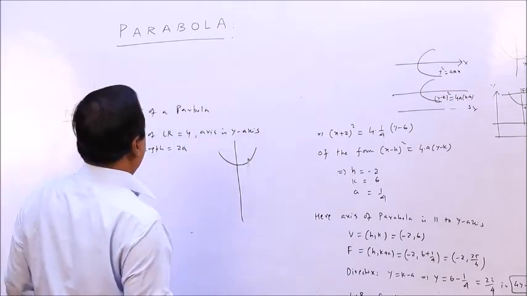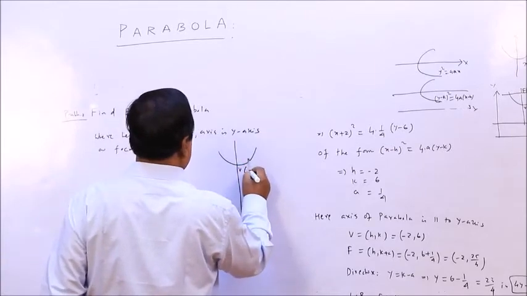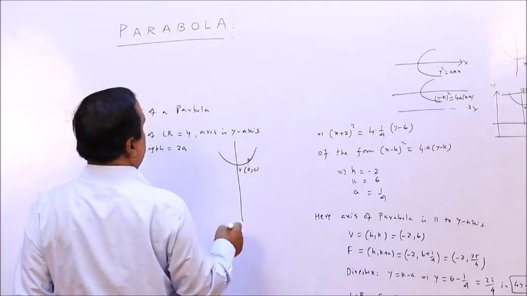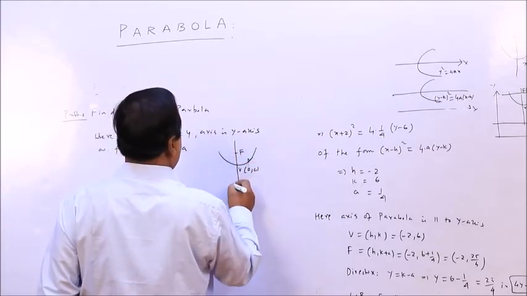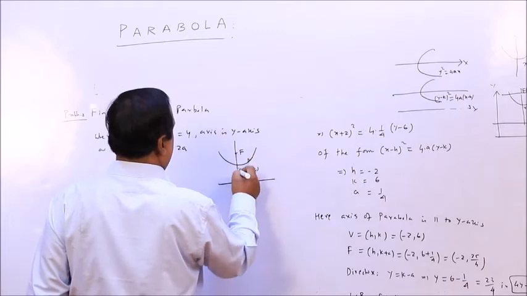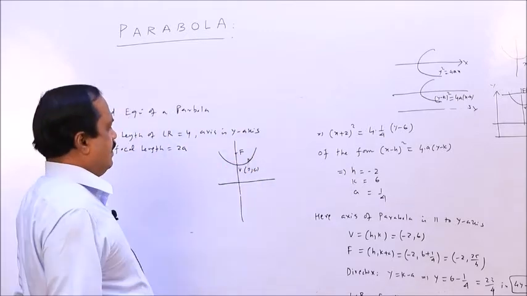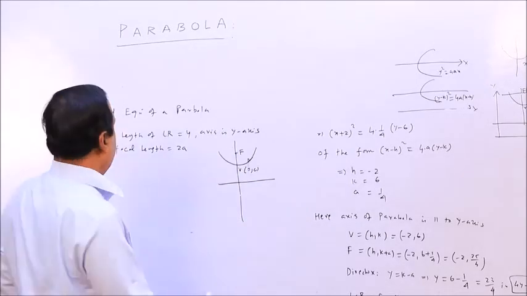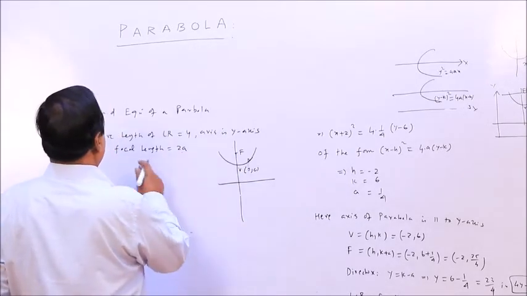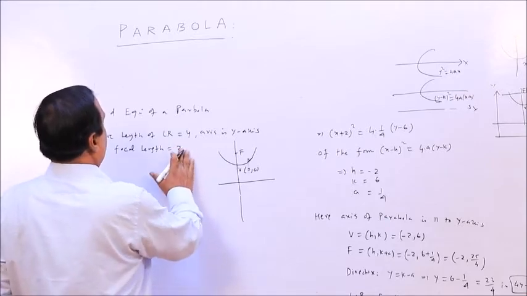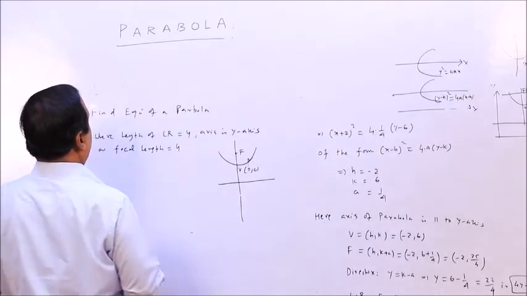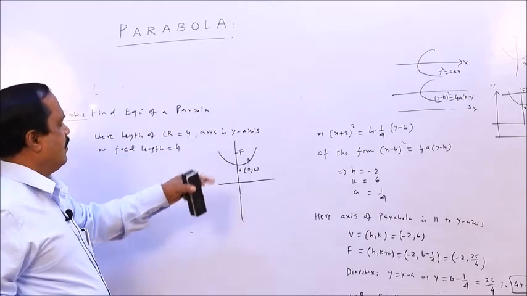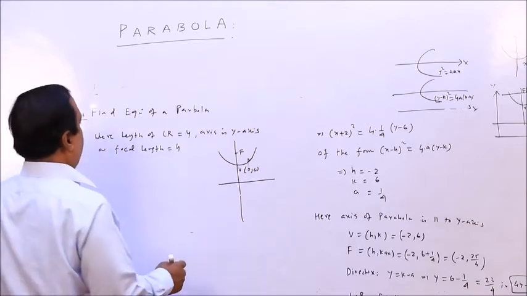Alright, the axis is the y axis, so therefore the vertex is obviously (0, 0). Focal length is given as 2a. Focal length means this is the focus, this is the directrix, and this whole length is the focal length, the distance of the focus from the directrix. If this is 2a, this will be a, and suppose the focal length is given as 4.